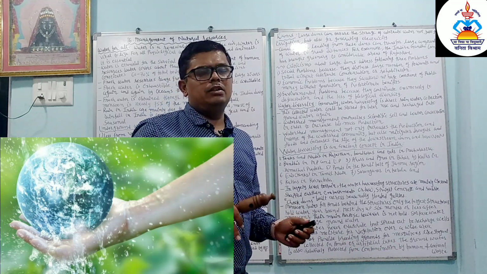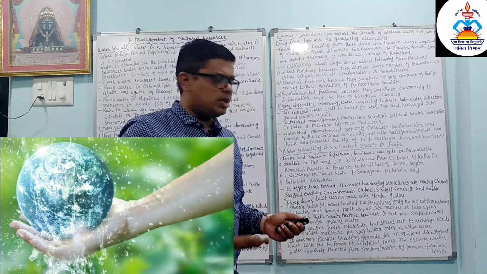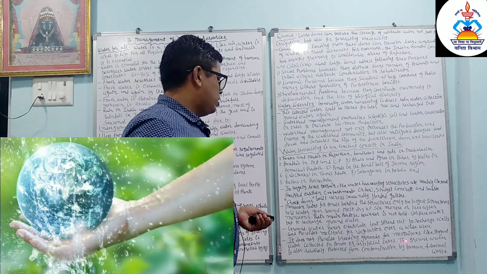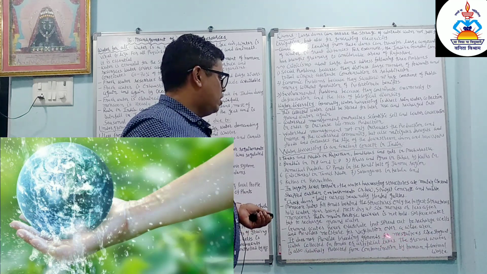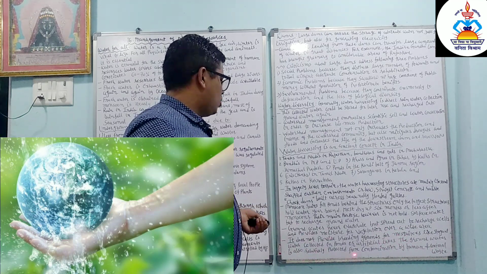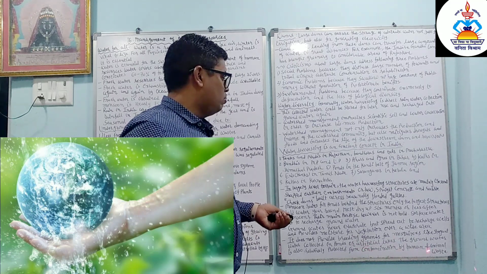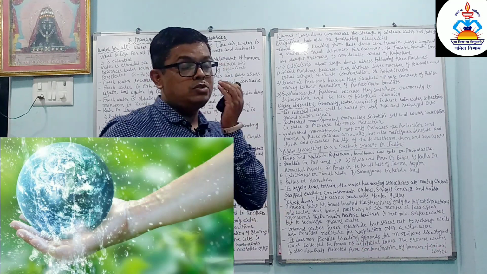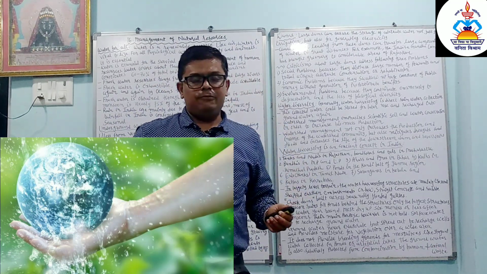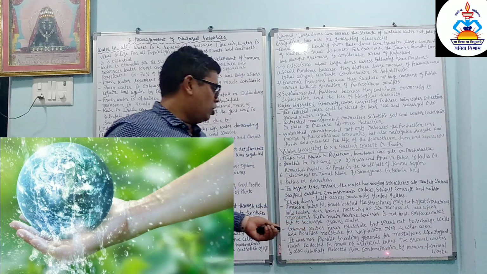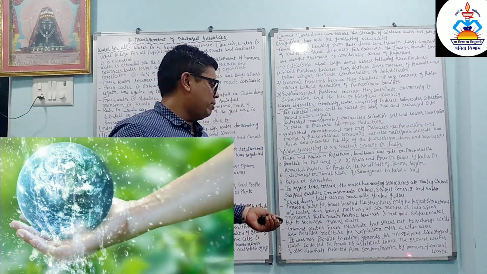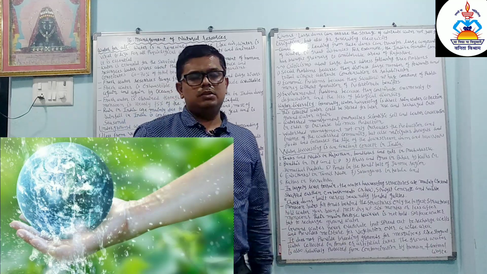In artificial lakes and ponds mosquitoes are produced, but in groundwater this type of problem does not arise. The groundwater is also relatively protected from contamination by human and animal waste.